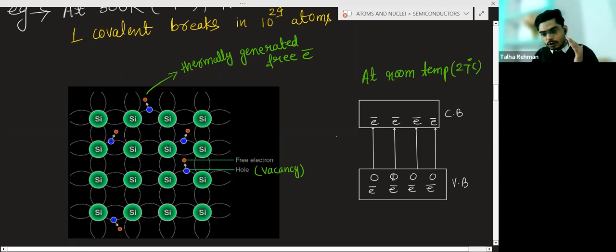Now here there will be a hole. Suppose this electron becomes free, so at this position there will be a hole. Due to the room temperature, some electrons become free, those electrons move to the conduction band, and the remaining vacancy is the hole.